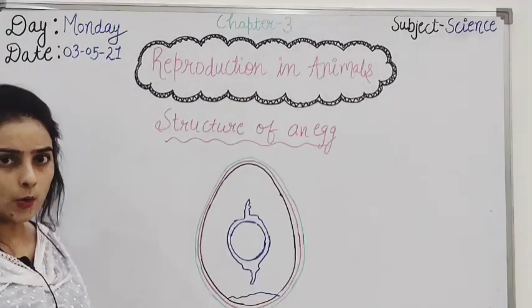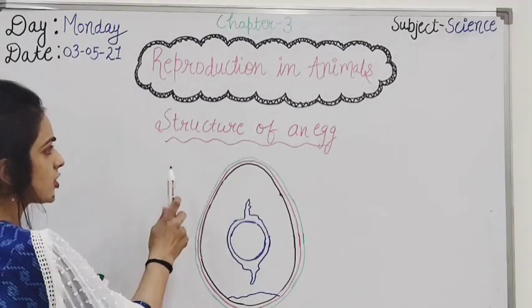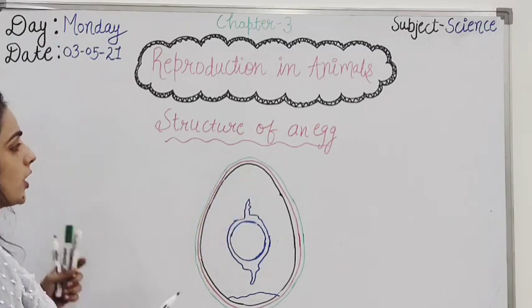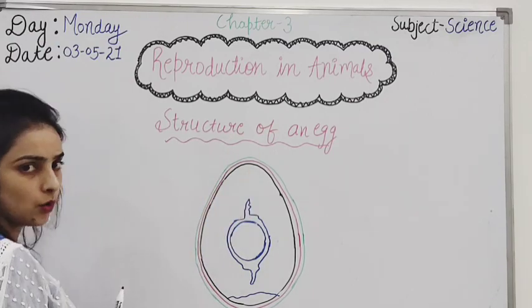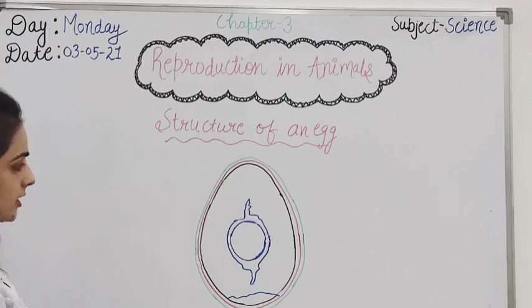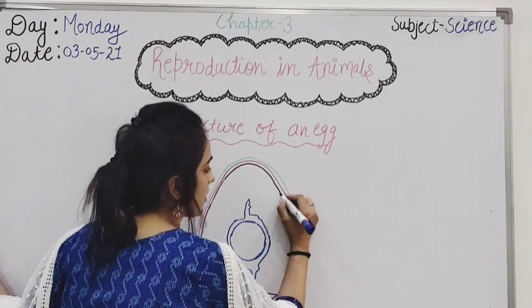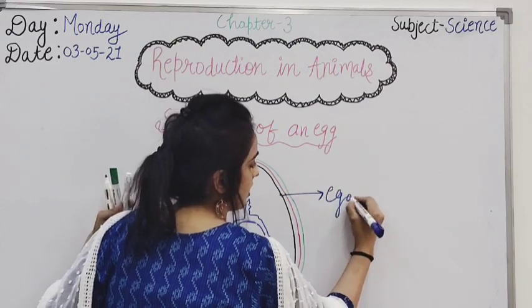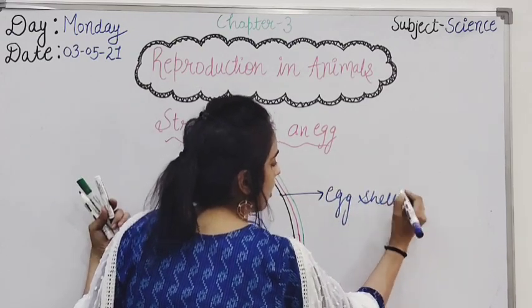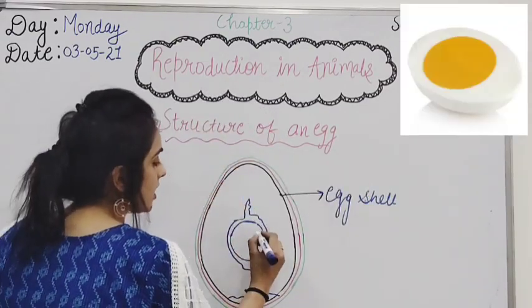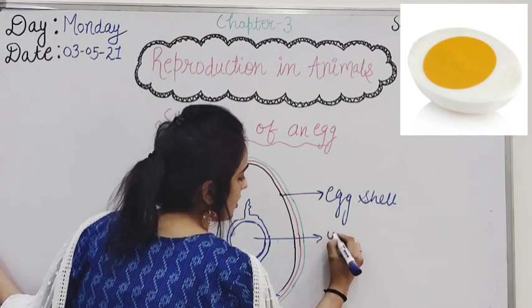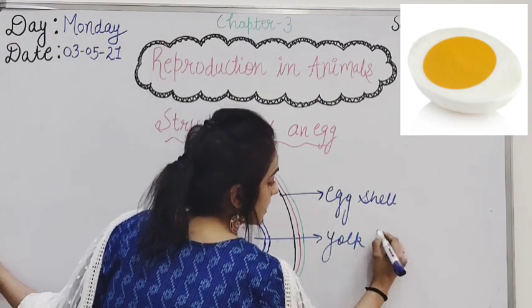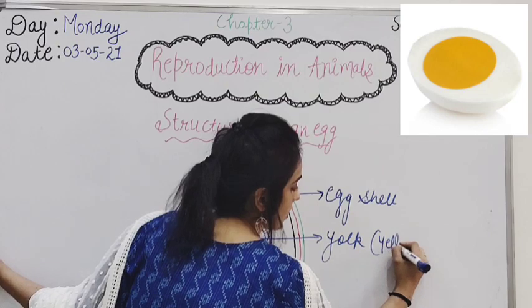Now let's discuss the structure of an egg. You can see the structure which I have drawn on the board. The outermost layer of the egg is called the eggshell. The innermost part of the egg is called the yolk.